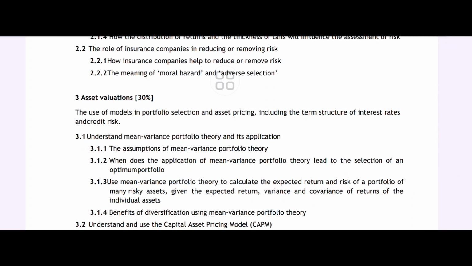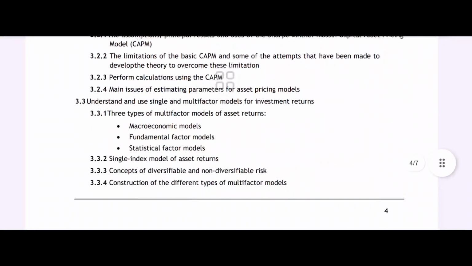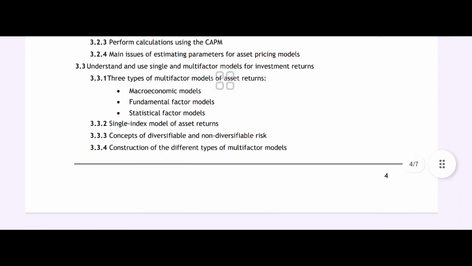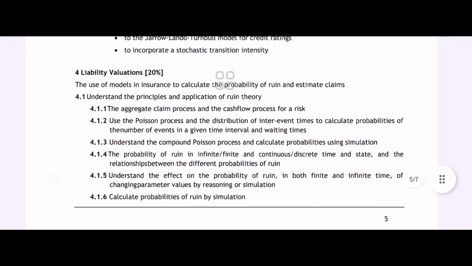Basically this part is asset valuation, the assumptions of mean variance portfolio theory. When does the best application of mean variance portfolio theory lead to the selection of an optimum portfolio? Using mean variance portfolio theory to calculate the expected return and risk of a portfolio. Benefits of diversification, mean variance, like we have already understood probability theory, then mean expectation, then variability, its importance in risk averse, risk uncertainty. The three types of multi-factor models of assets, and many things are there a little bit.